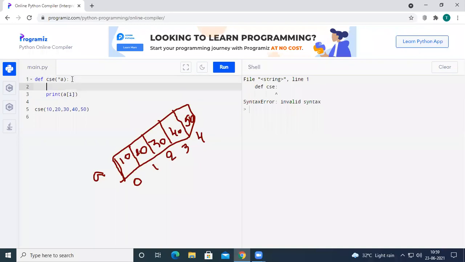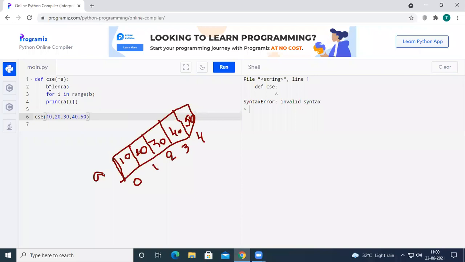For this, write a for loop: for I in range of B, where B is calculated as length of A. We have already gone through the length function. What this length function does is, if an item has 10 elements, it is going to return 10. If an item has 20 elements, it is going to return 20.